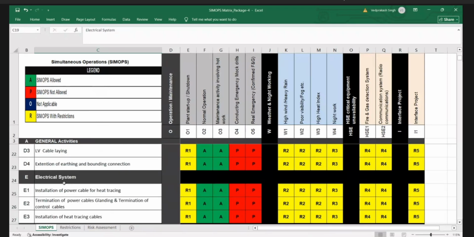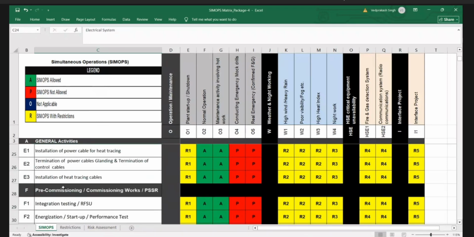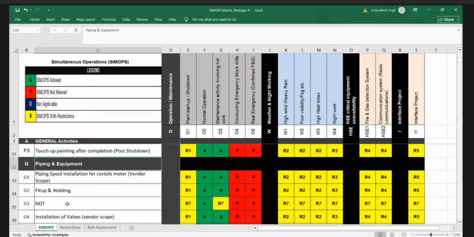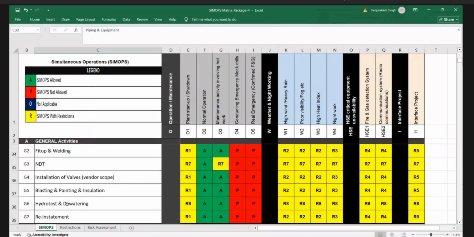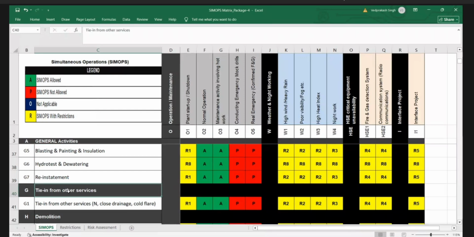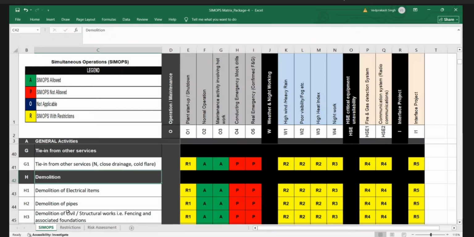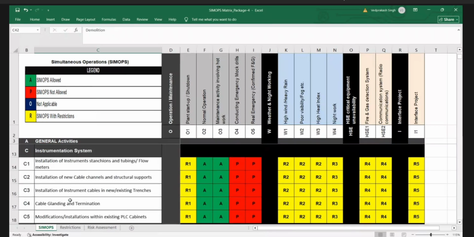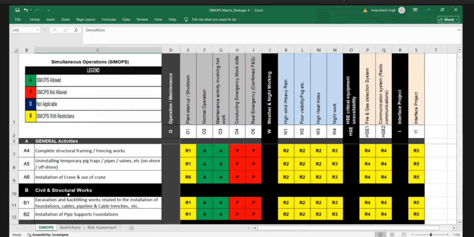So in construction, general activity is there, civil activity is there, instrument system is there, electrical system is there. Piping and civil. Piping is there, pre-commissioning is there, piping and equipment is there, NDT, everything will come. Civil and tie-ins are there. And any civil? Civil is there, no? Okay, yeah, civil, here.